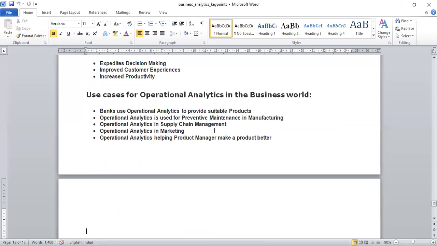Operational analytics is used for preventive maintenance in manufacturing. Operational analytics in supply chain management, operational analytics in marketing, and operational analytics in helping the product manager make the product better, for the betterment of the product.